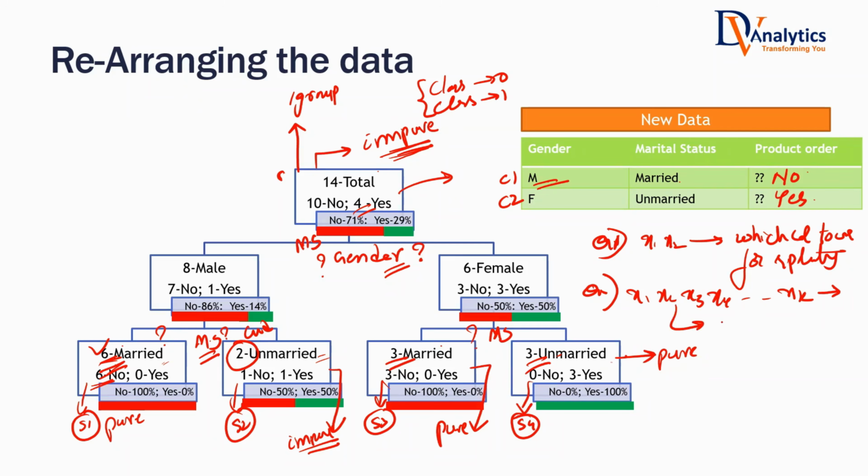When you have so many columns, which column out of these do you use for splitting? How do you ensure that you are getting purer subsets, or is it random? These are the questions that we will get. These will be answered by our decision tree theory, which we are going to discuss now. Overall philosophy, I just told you what happens at the surface level, but the nuances and nitty-gritties we are going to see in some time. I'm going to answer these questions with the decision tree theory.